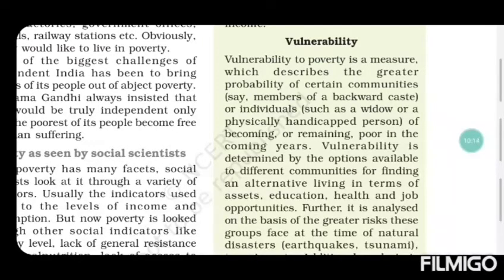So by what can we check vulnerability? First, what should that particular group of people or the particular children have? First they should have education. If they have education, then only they can come out from poverty, and in the future they can do something good.